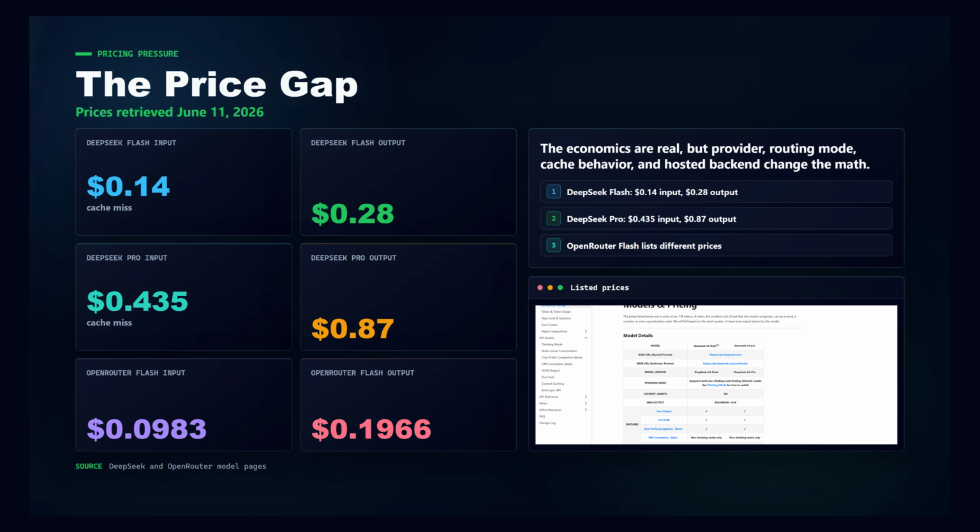As retrieved on June 11, 2026, DeepSeek's own pricing page lists V4 Flash at 14 cents per million cache miss input tokens and 28 cents per million output tokens. V4 Pro is listed at 43.5 cents input and 87 cents output. OpenRouter lists different V4 Flash prices on its model page: 9.83 cents input and 19.66 cents output per million tokens. That difference matters because provider, routing mode, cache behavior, and hosted backend can change the economics.